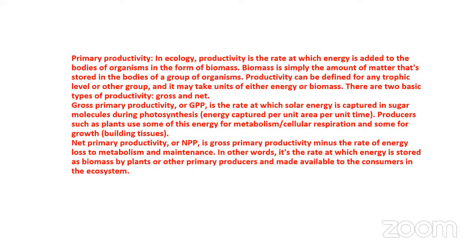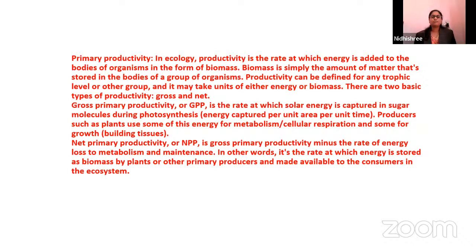Biomass is simply the amount of matter that's stored in the bodies of a group of organisms. Productivity can be defined for any trophic level or other groups, and it may take units of either energy or biomass. There are two basic types of productivity: gross and net primary productivities. Okay, thank you.